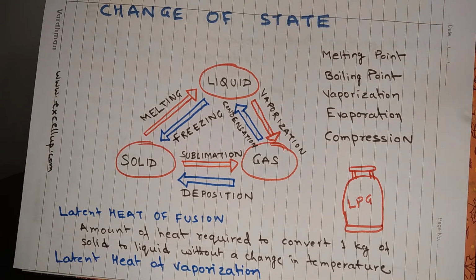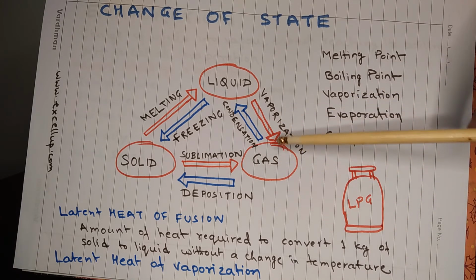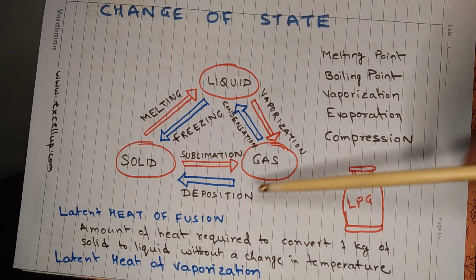Gas turns into liquid by condensation, and liquid turns into solid because of freezing. In some cases, a solid changes to gas without undergoing the liquid phase, and this process is called sublimation. There are some examples like camphor, then dry ice, that is solid carbon dioxide. They undergo sublimation, and similarly the opposite of this can also happen: a gas can turn into solid without undergoing the liquid stage. This process is called deposition.